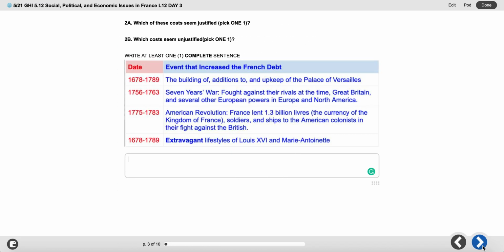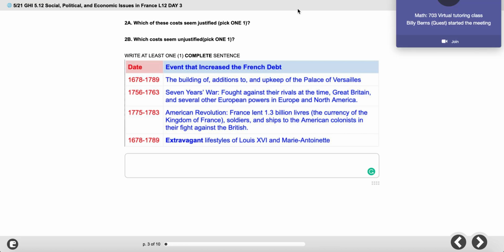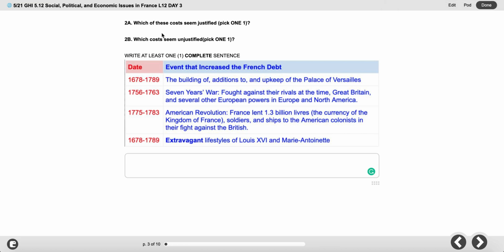And then in question 2A and 2B, you're going to pick one of these costs that seem justified, and in 2B, you're going to click a cost that seems unjustified. So one that you think is a good idea and one that you think is a bad idea. And please, you can just write this in one complete sentence, but please use a complete sentence.